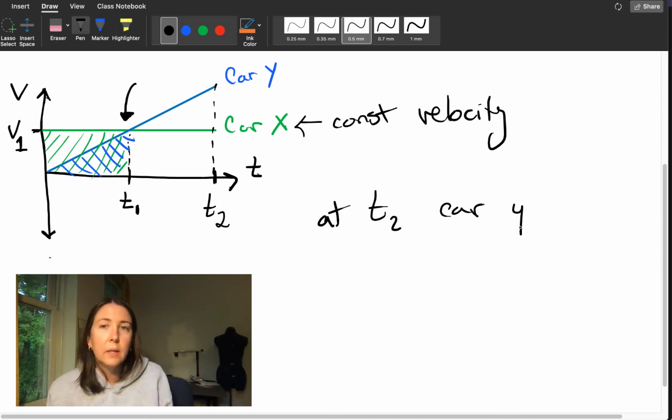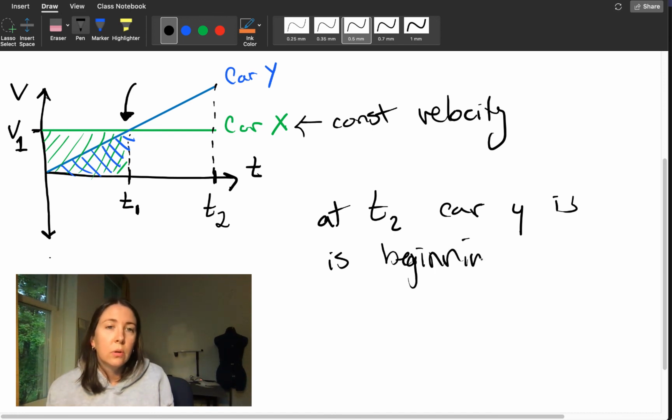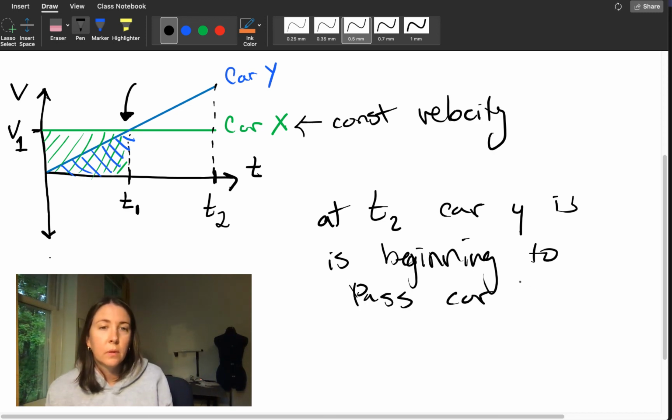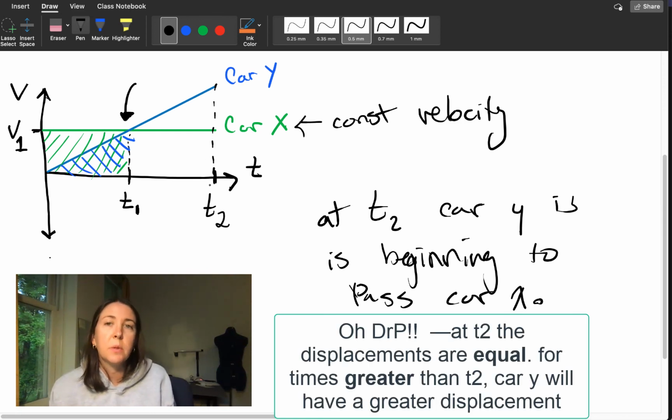So at T2, car Y is overtaking or is beginning to pass car X. Up until then, car X's displacement is greater than car Y's displacement. But once we get to this T2, car Y's displacement is greater and will continue to be greater after that point.